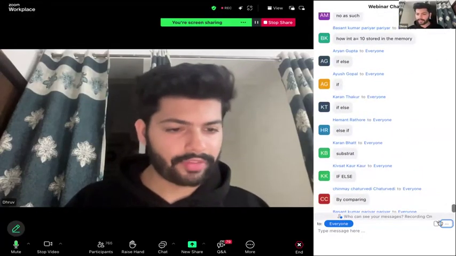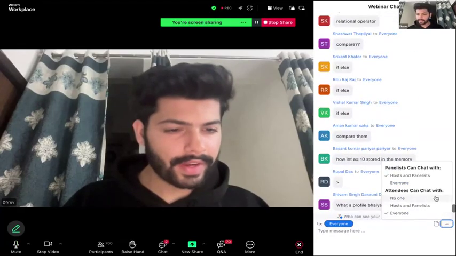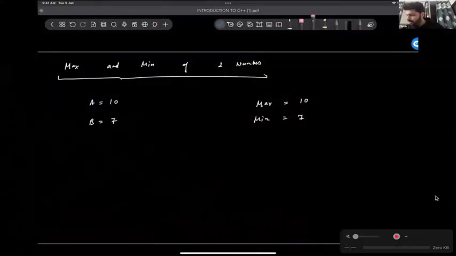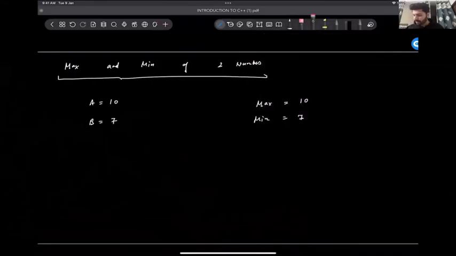Yes, can we use if else by comparing? Right? Yes. So we know we are getting two numbers, right? So max will be either A or B. When do we say that max will be A? Can we say if A is greater than B, then A will be the max value. So we can say if A is more than B, we can say that max will be equal to A.